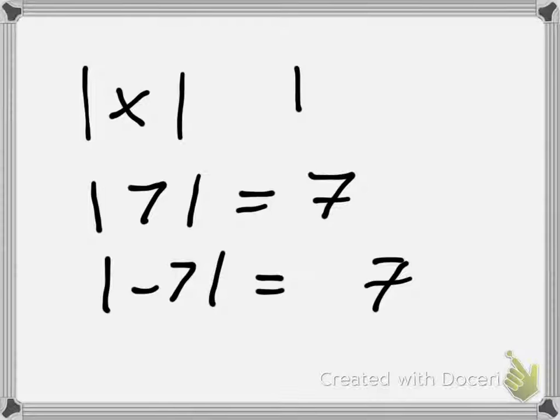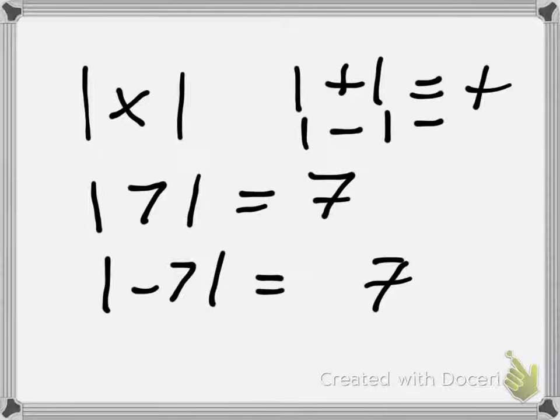Basically, the absolute value of any positive number will just be the number. Okay? And the absolute value of any negative number will be the positive version of that number. So it'll actually be the negative of the negative number. Because a negative of a negative, think about that in English, we're not supposed to use double negatives. The negative of a negative, well, they cancel out, it's actually a positive. So down below you see that the absolute value of negative 7 is just 7. Or it's the opposite of negative 7.